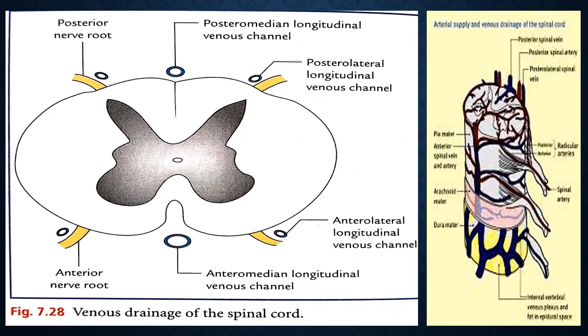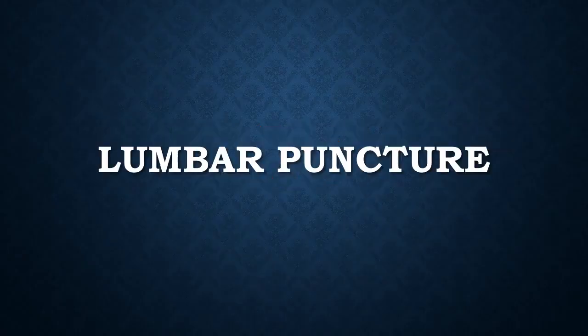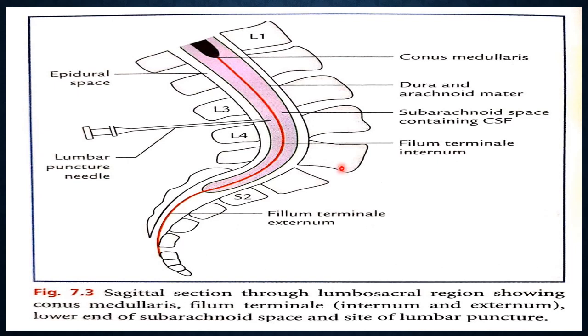These venous channels all communicate with the internal vertebral venous plexus and drain into the vena cava and azygos venous system. Now applied or clinical anatomy. Lumbar puncture: the spinal cord ends at the level of L1, so you use a lumbar puncture needle to enter the subarachnoid space and drain the CSF, usually at the level of L3 and L4.